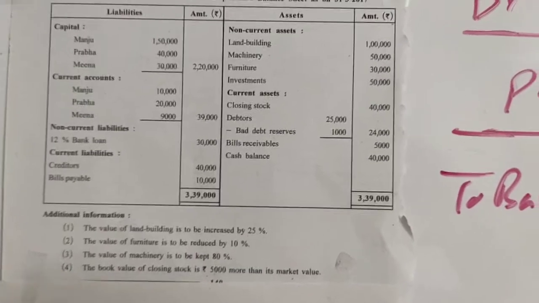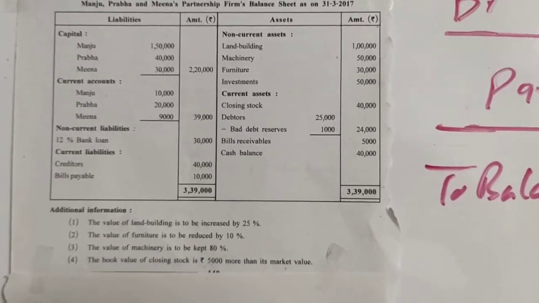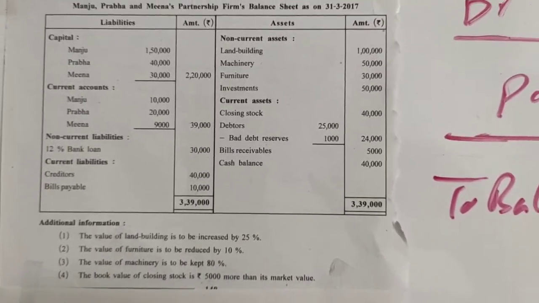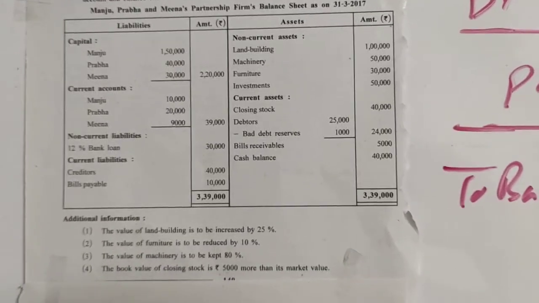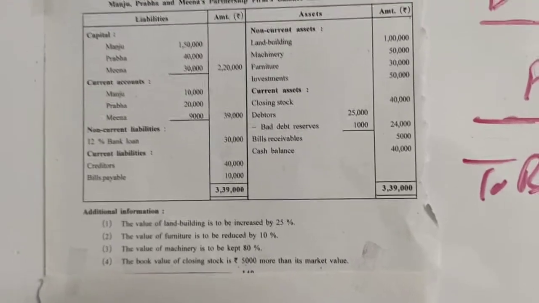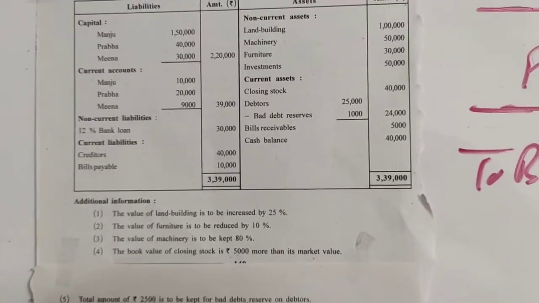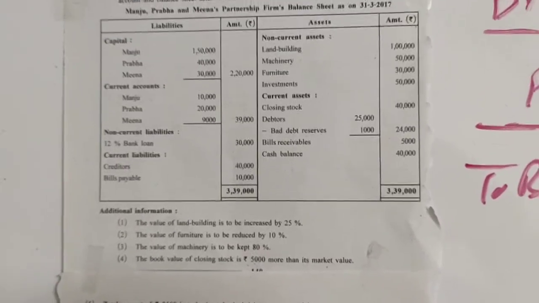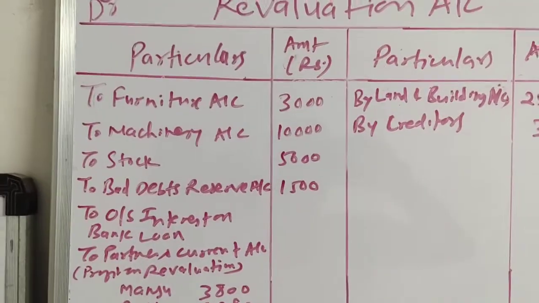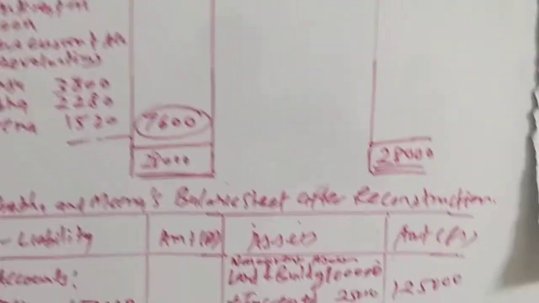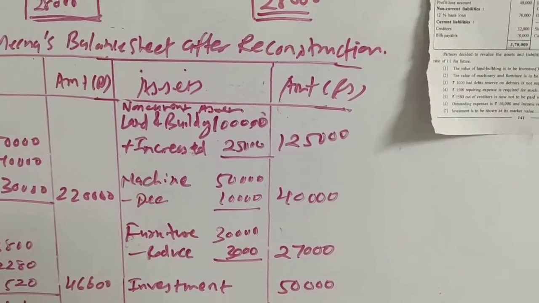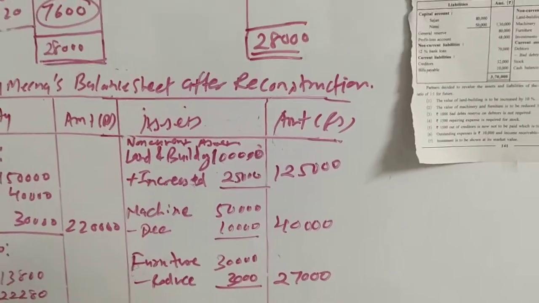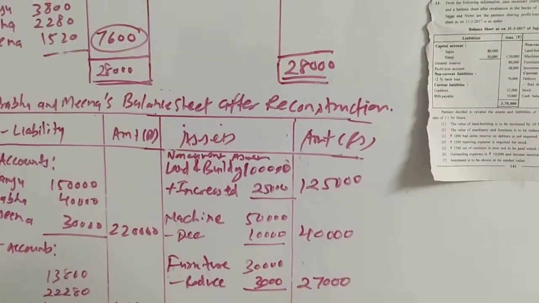If we have to bring machinery from 50,000 to 40,000, that means there is a reduction of 10,000 in machinery, and machinery is what? An asset. So reduction in machinery, that is reduction in asset, is a loss supposed to be debited to the revaluation account. So here the effect is machinery account 10,000, and in balance sheet machinery 50,000 minus decrease 10,000, outer column 40,000. Let's have a look at the next transaction.